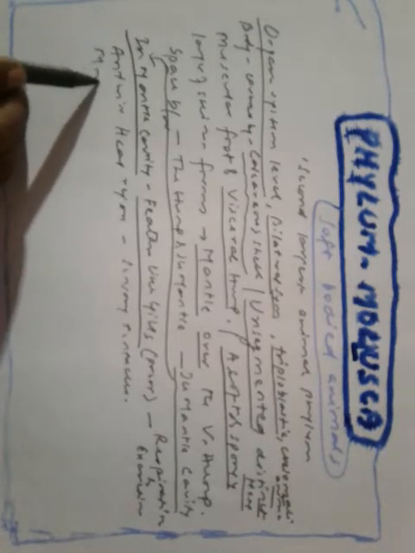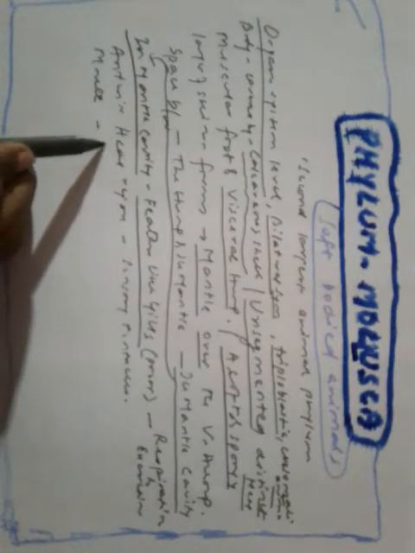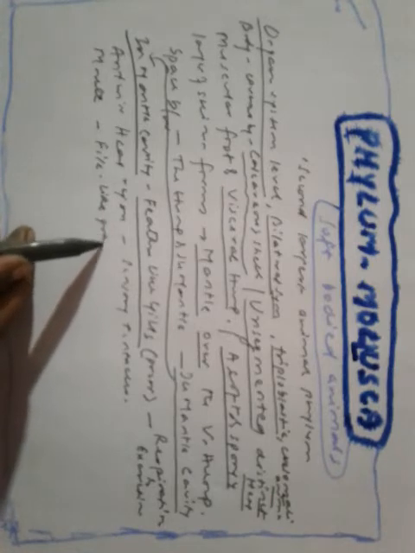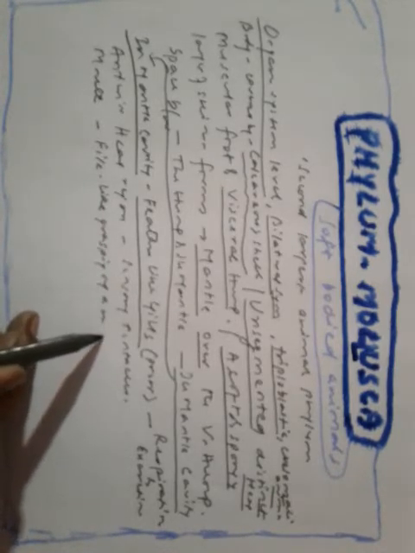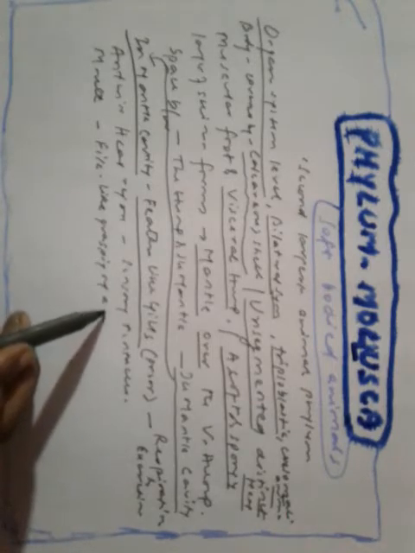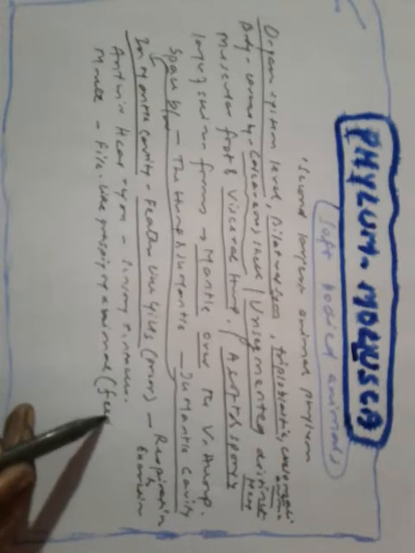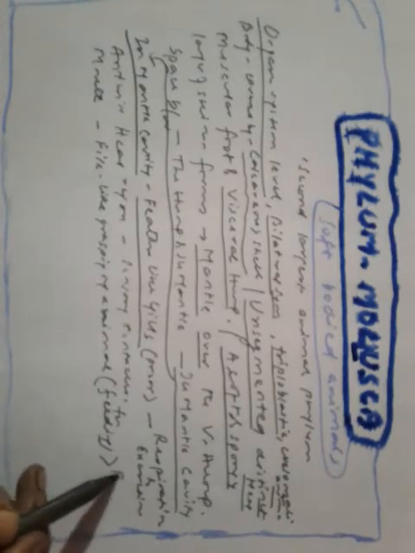And the mouth contains a file-like grasping organ. What is it used for? It is used for feeding, and is known as radula.